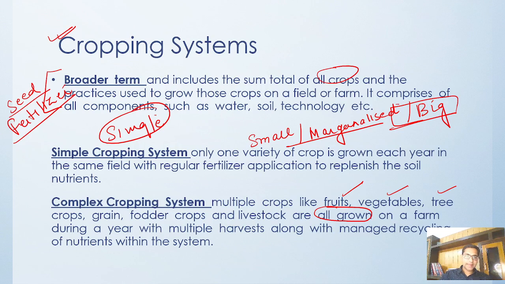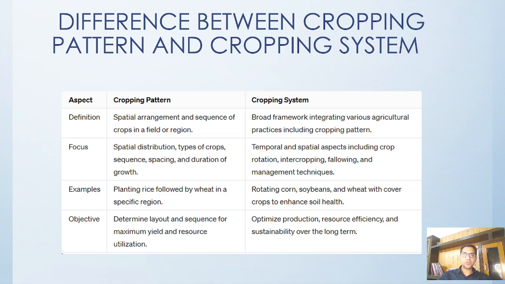So normally, the big farmers follow this complex cropping pattern because they have the resources, the material, and the technology to do this kind of complex cropping system. But those farmers who are lacking in technology and do not have sufficient resources normally go for the simple cropping pattern. Okay. So if we go by the definition of cropping pattern and cropping system, I have given you a proper definition of these.